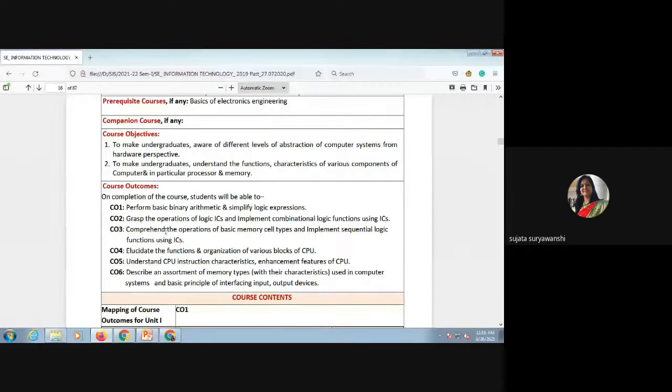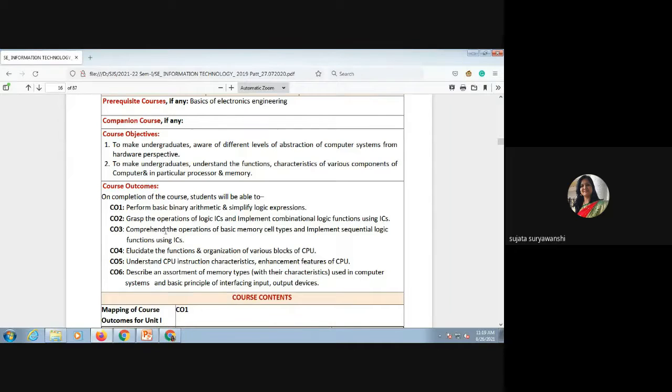So this storage is not required in a combinational circuit, as the output of that circuit depends on the current state of input. But in a sequential circuit, the output depends on the current input and also the previous state output. That's why, to store the previous state output, the sequential circuit requires memory.